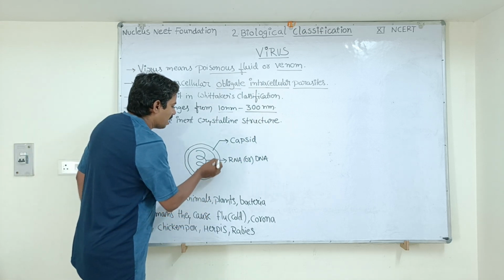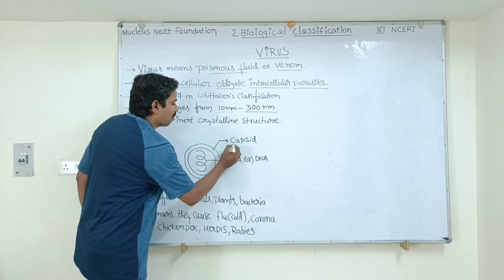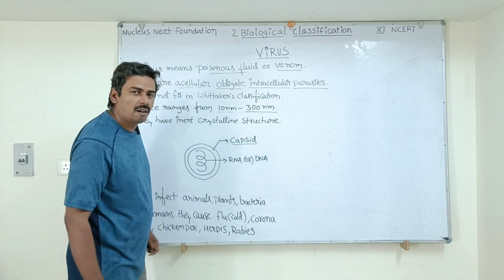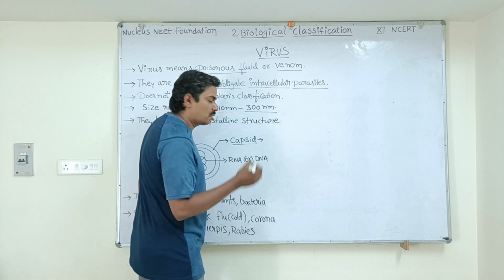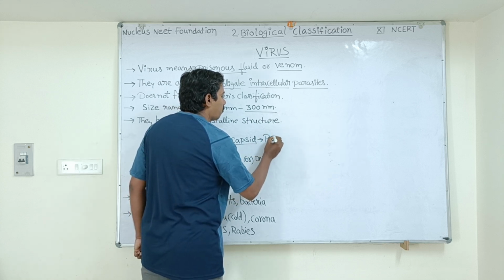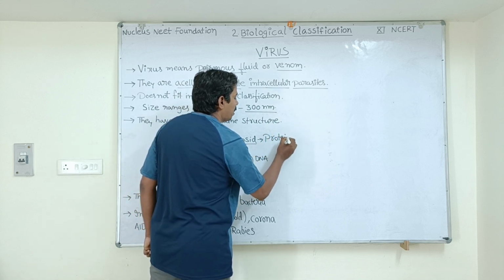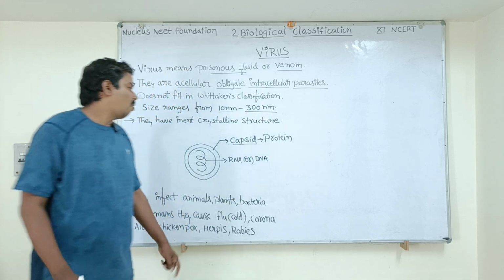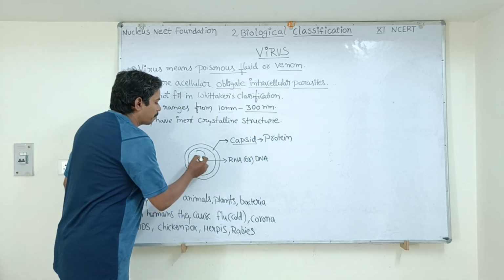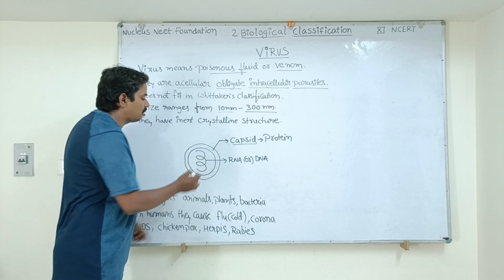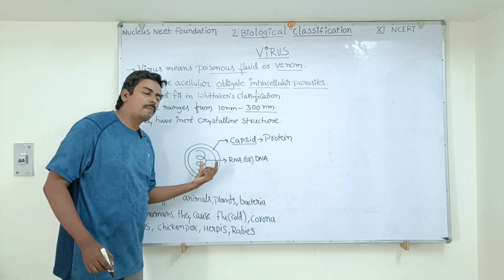It has an outer protective covering which is called the capsid. What is it called? Capsid. And the capsid is made up of which material? It is made up of protein. The outer protein covering is called the capsid. Inside the capsid, there is a very important molecule, the genetic material.